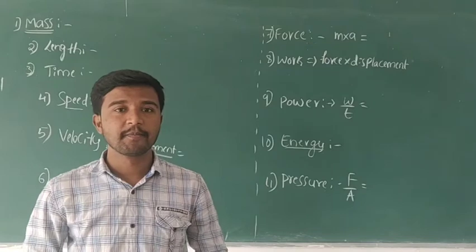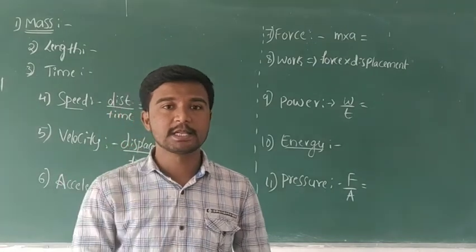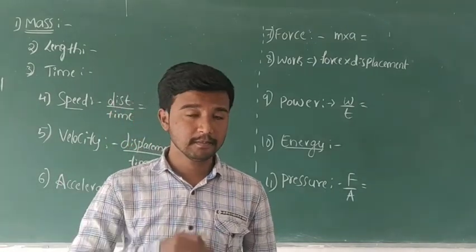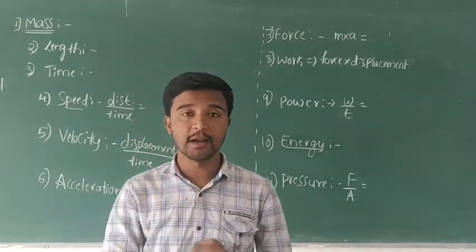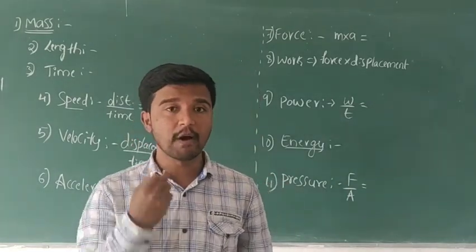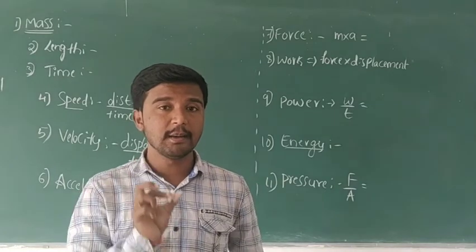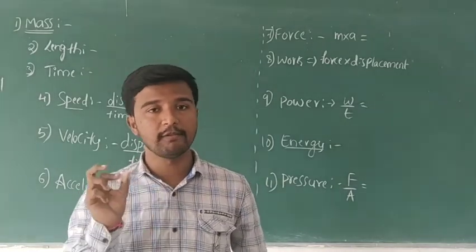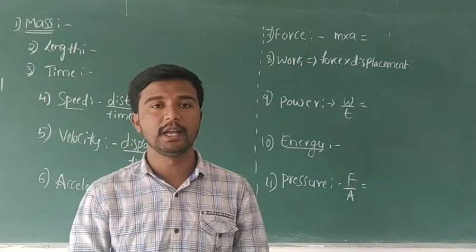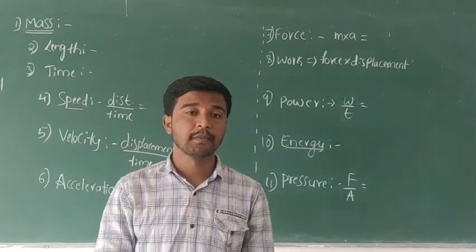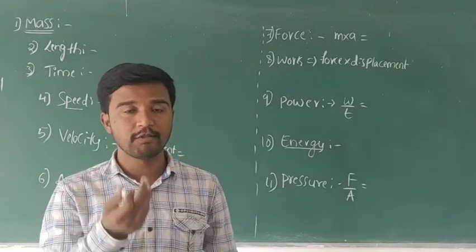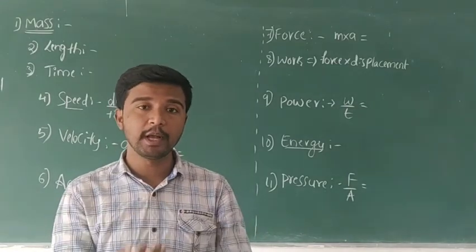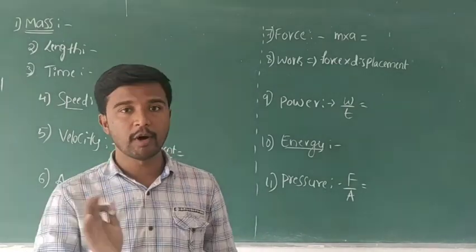Dear students, in the last class you learned about the dimension and dimensional formula. We discussed what is meant by the dimension of a physical quantity. I also told you how to write a dimensional formula and the meaning of a dimensional formula.